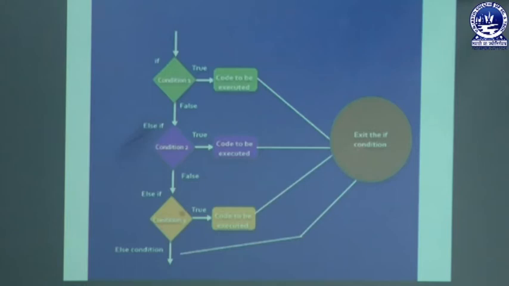But if this condition is false, then the else part will be executed and the program will be terminated. It means that if all these three conditions, condition 1, condition 2, condition 3, are false, then this part will be executed. Otherwise, in other cases one of the conditions will be true, then the code related to that condition will be executed and the program will be terminated.